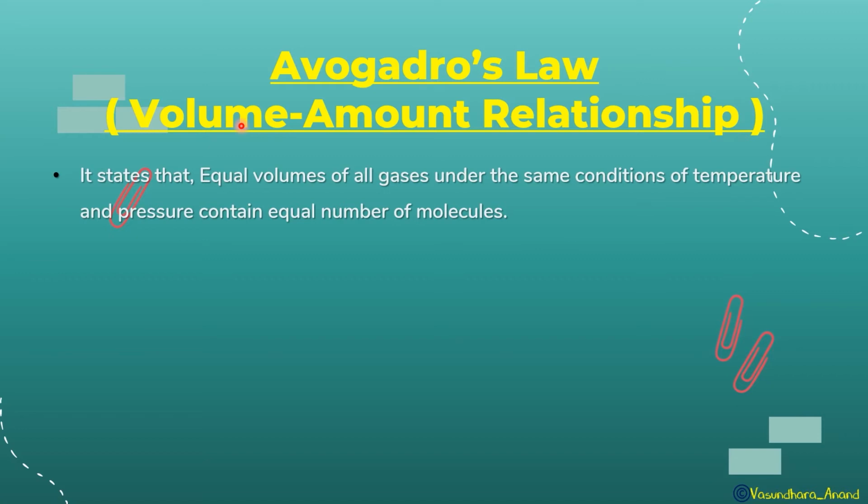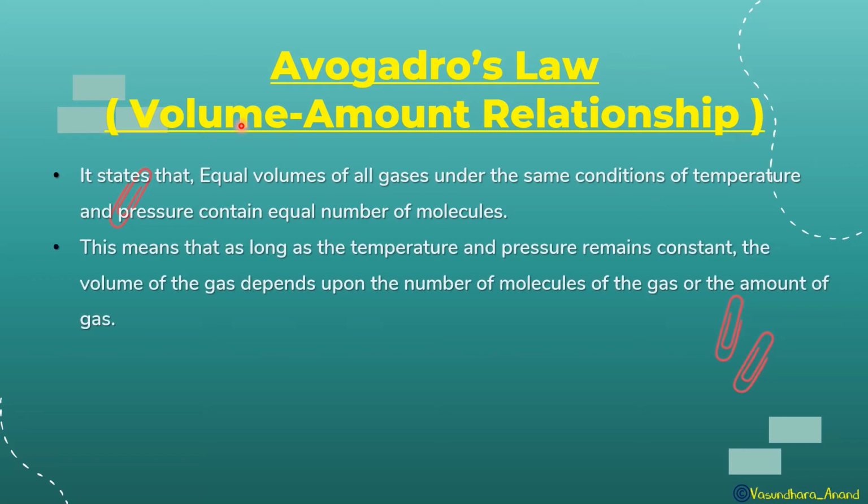This means that as long as the temperature and pressure remain constant, the volume of the gas depends upon the number of molecules of the gas or the amount of the gas. If we keep the pressure and temperature constant, the volume will always depend upon the number of molecules of the gas or the amount of the gas.